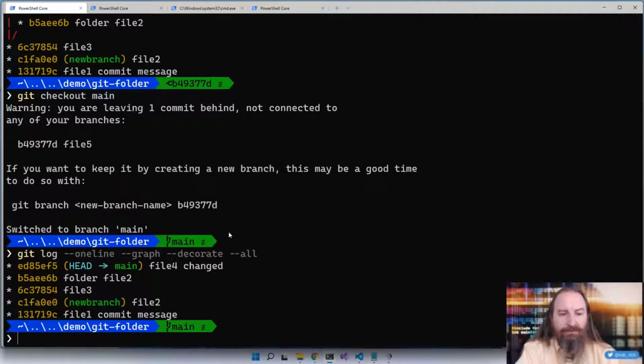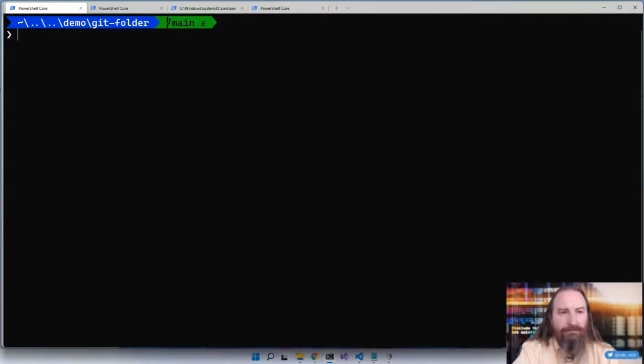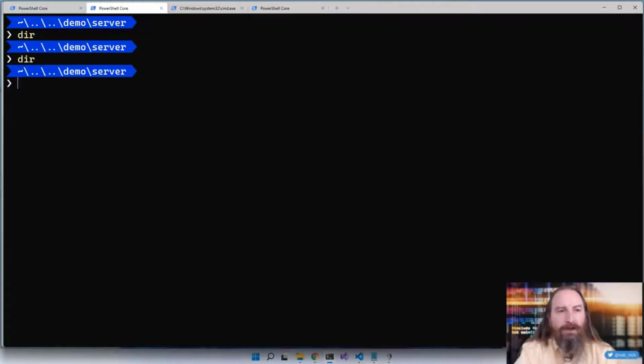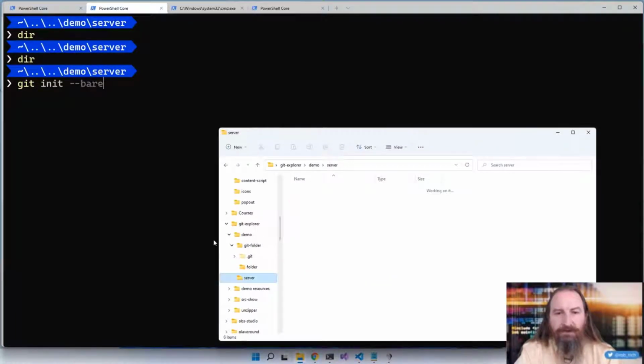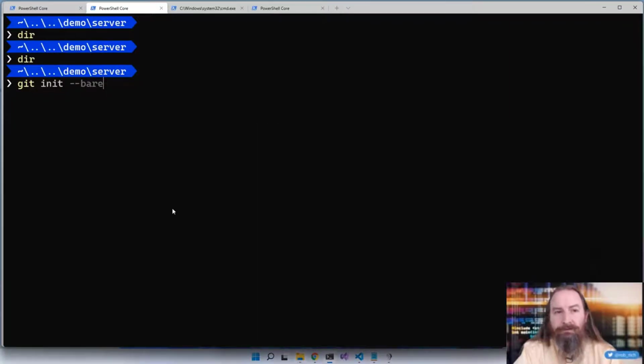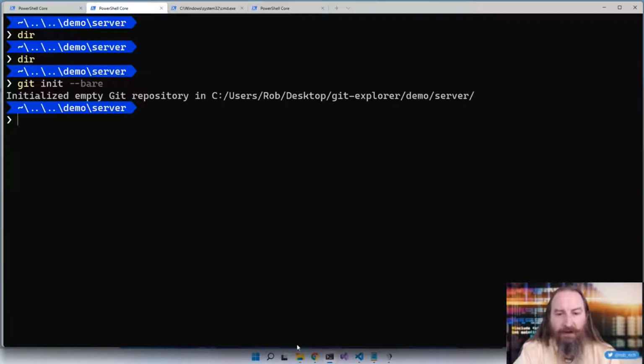Okay, so let's come back to getting that commit back. Let's talk about remotes. I have here another folder, and this folder is also empty. I want to create a server here. We did a git init previously. I'm going to do a git init --bare. Now, right now, this folder is completely empty, but I want to make it a server. So when I say --bare, it will create a Git repository.